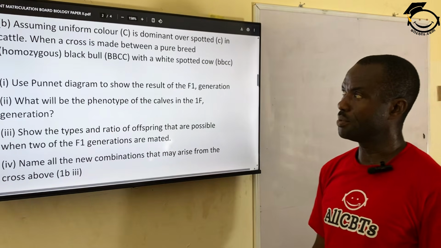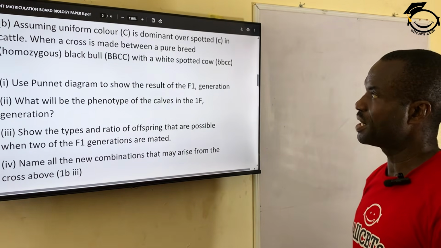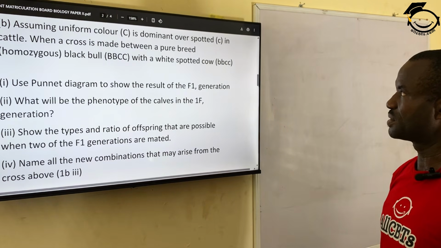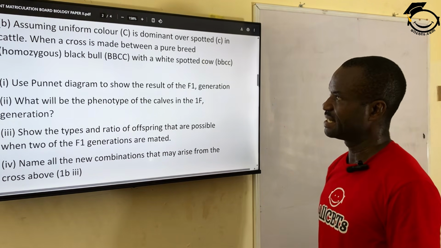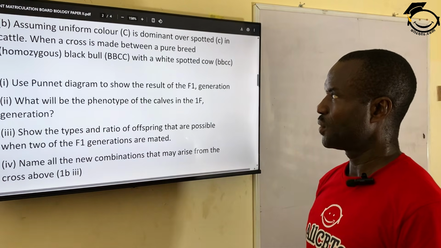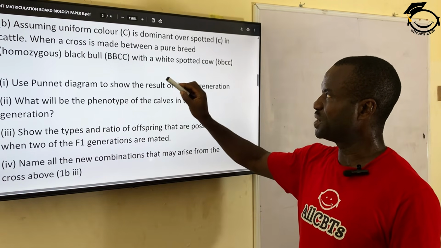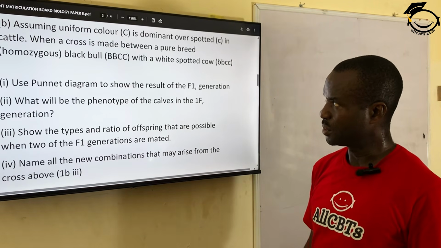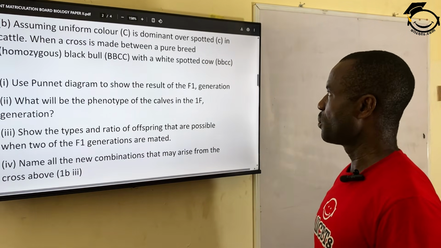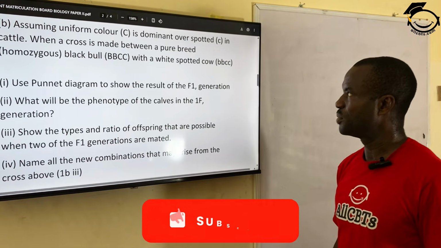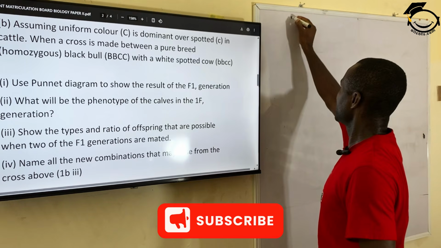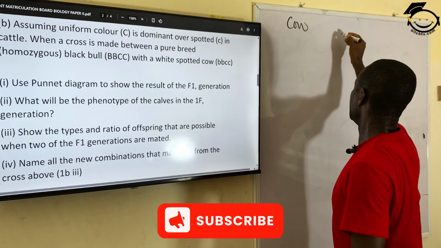All right, question B says, assuming uniform color C is dominant over spotted c in cattle, when a cross is made between a pure breed homozygous black bull BBCC with a white spotted cow BBcc. So we have a cross between a cow and a bull.